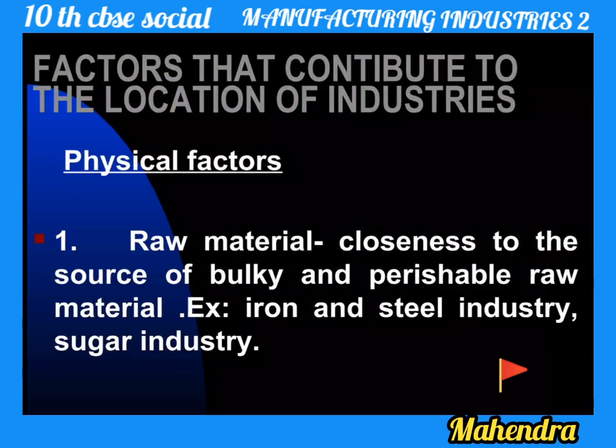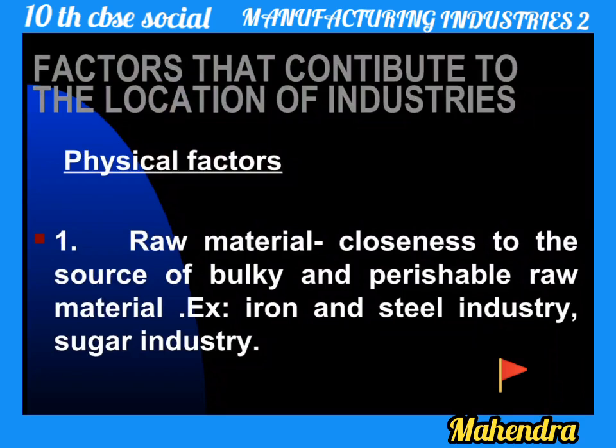In physical factors, the first point is raw material. Closeness to the source of bulky and perishable raw material. The factory should be close to where the sources are available, because some are bulky, meaning occupying large space. Perishable means we cannot keep it for a long time, it will get damaged, it will become bad, and cannot be used. For example, the iron and steel industry and sugar industries. So where these sources are available, the industry should be there, near to that.